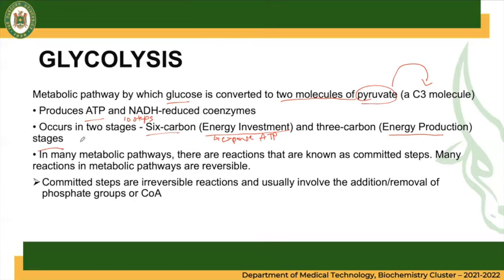So it is already an energy production. So these subsequent steps generate energy. So these steps will already produce ATP. Okay, so in glycolysis, we have a stage where we have an expense of ATP, gumagastos ng ATP. We also have a stage where it is already producing ATP, or the energy production stage.